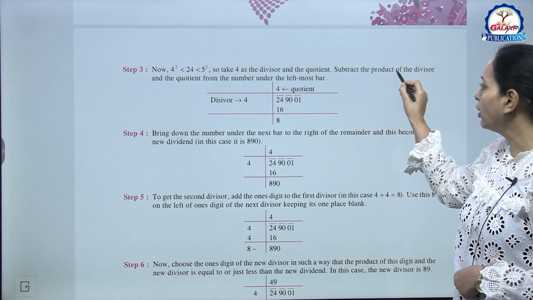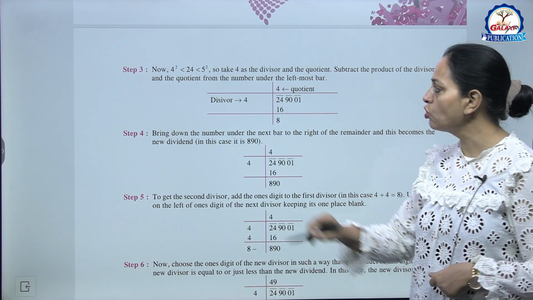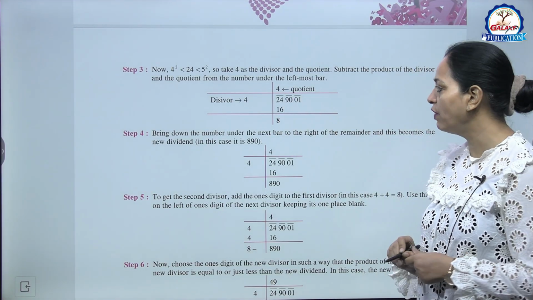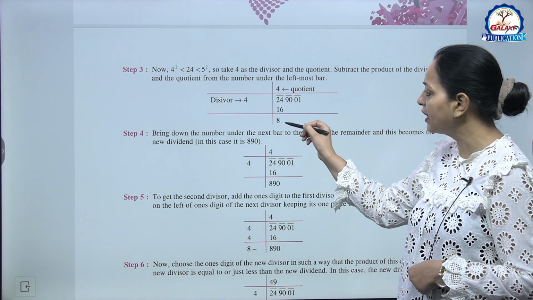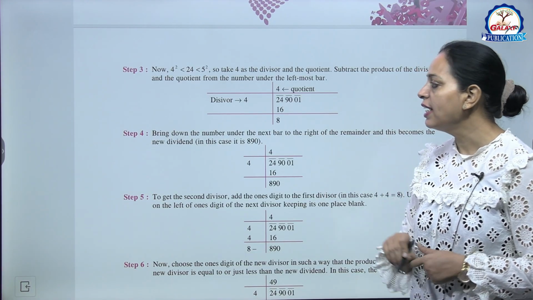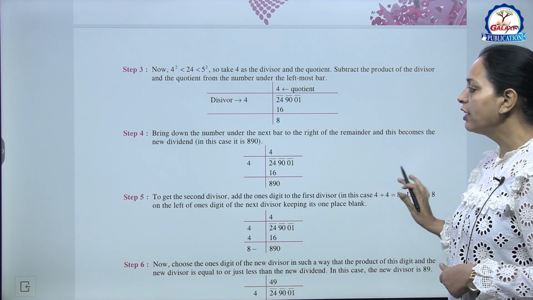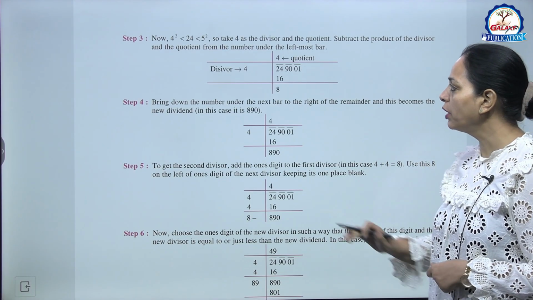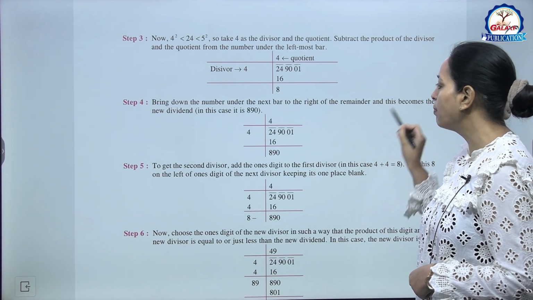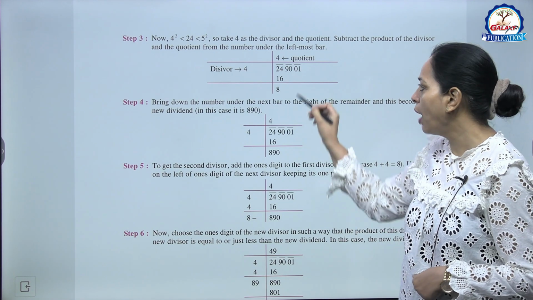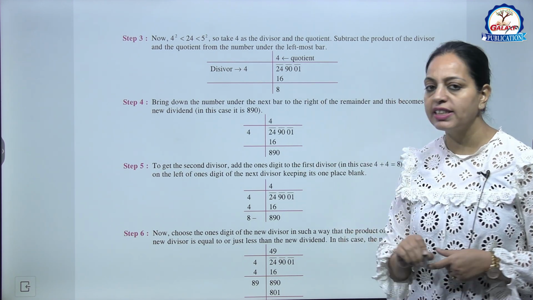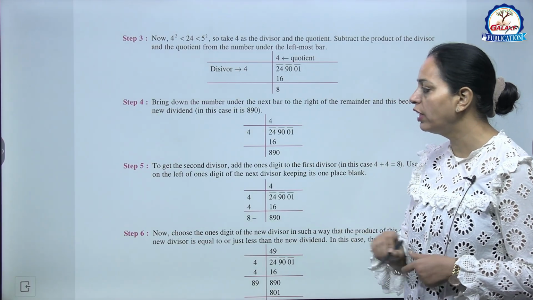So subtract the product of the divisor and the quotient from the number under the leftmost bar. Okay, जैसे हम division में number लिखते हैं फिर minus करते हैं, सेम हम इसमें करेंगे. 24 minus 16 यहाँ पर आ जाएगा 8. Now next step, bring down the number under the next bar to the right of the remainder and this becomes the new dividend. अब हम next पेयर को नीचे ले आएंगे, it becomes 890. Now this is the new dividend.